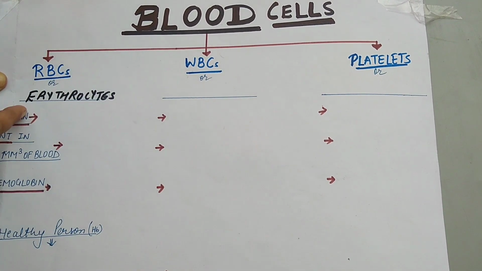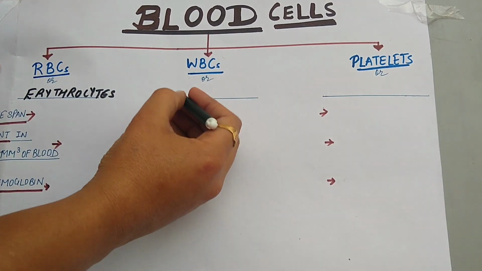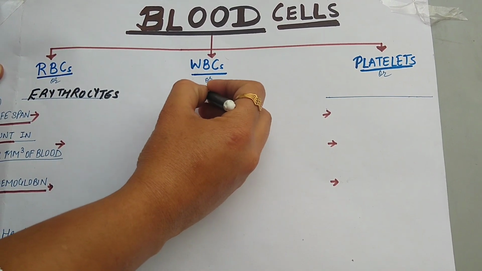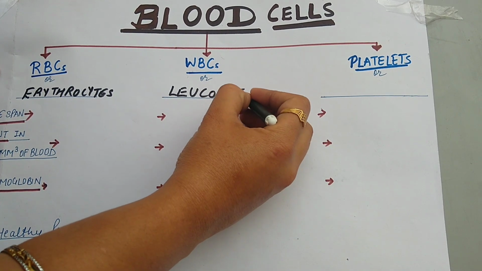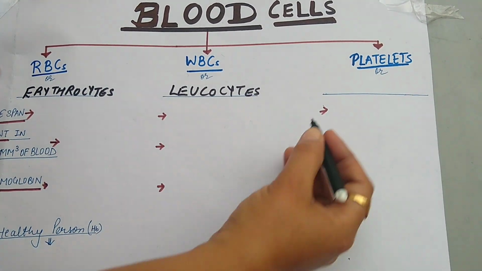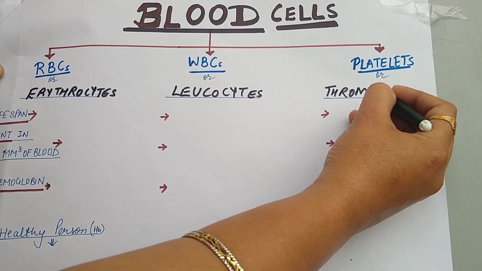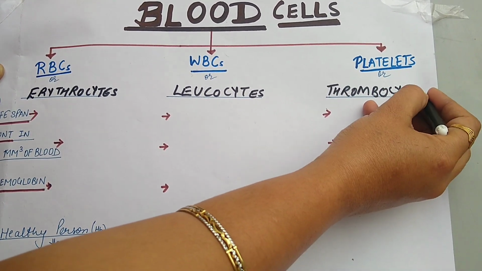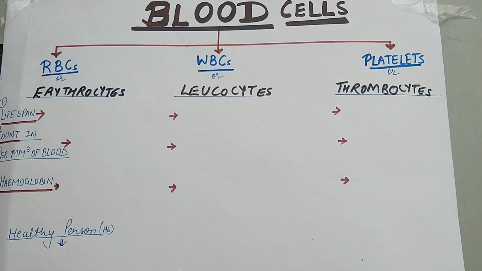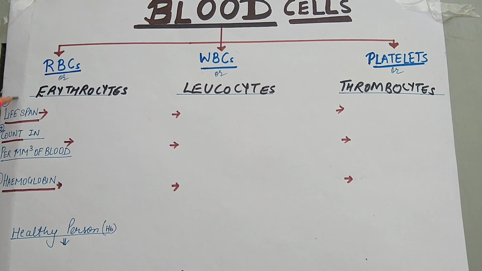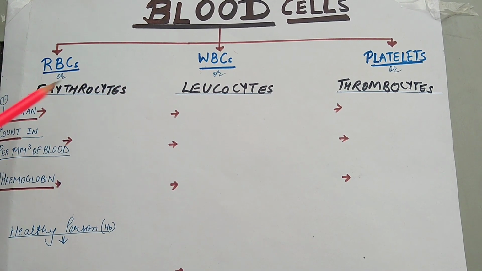Maybe the question is asked in this form. WBCs are also called leukocytes. Platelets are also called thrombocytes. Right?